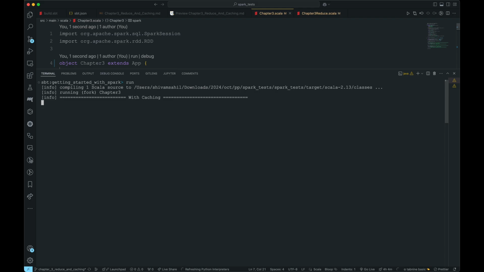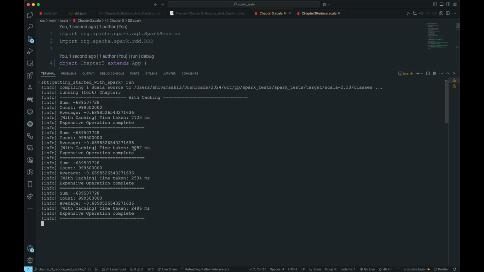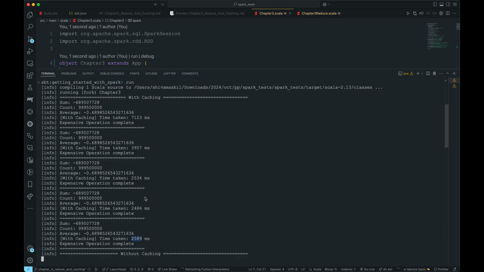Okay, since we reached this point, I am assuming it already ran. And of course the time would increase, but it's still able to accommodate it. So you can see that it's 7123, and just see the reduction. It's almost not half, but almost around 60% to 70%. And for these ones, it's almost a third, so that's the improvement with caching.